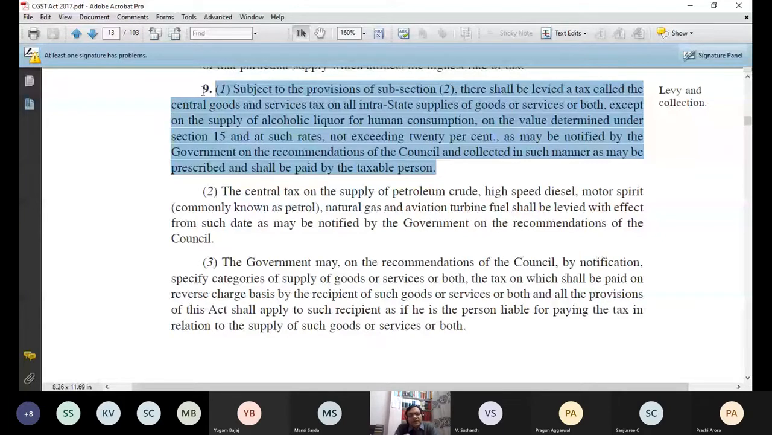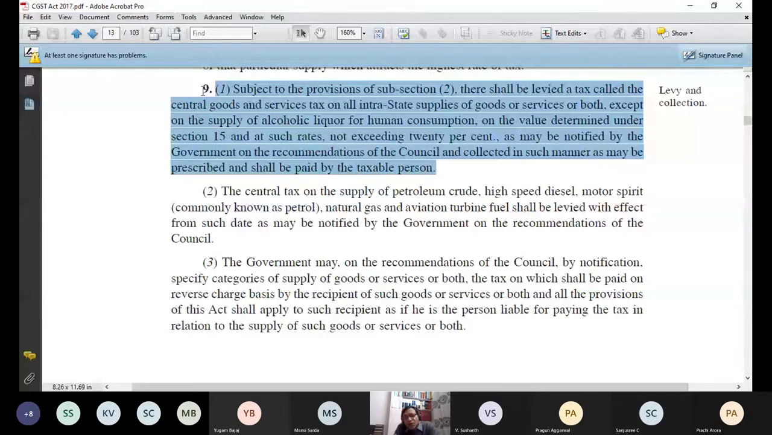And those rates will be notified by the council, and those taxes will be collected in such manner as may be prescribed. Prescribed means what? Rules. In income tax also, we have Income Tax Rules 1962. In GST also, we have Central Goods and Services Tax Rules 2017. So the rules will tell me the process, how the tax will be calculated, which returns are to be filed, what is the procedure of filing the return, when you should submit that return, in which form the return will be submitted, etc. And collected in such manner as may be prescribed and shall be paid.